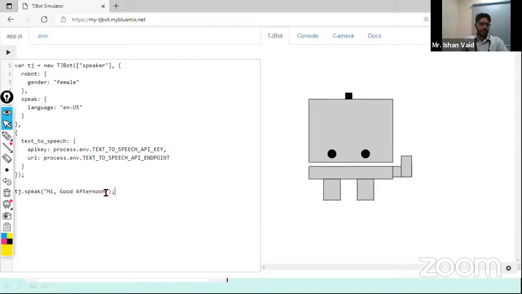Okay, so in the backend, the AI is working in this, how a machine is generating a natural language. Okay, if I write here, hi, how are you? And I play this, check. Hi, how are you? I'm playing this again. Hi, how are you? See how machine is communicating.